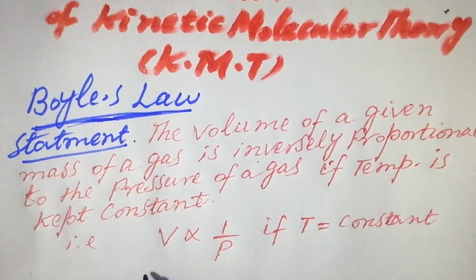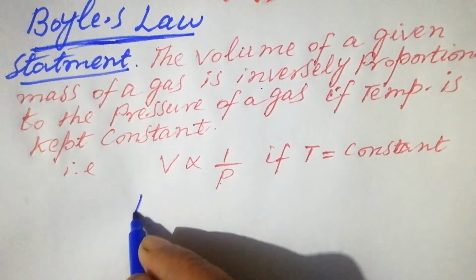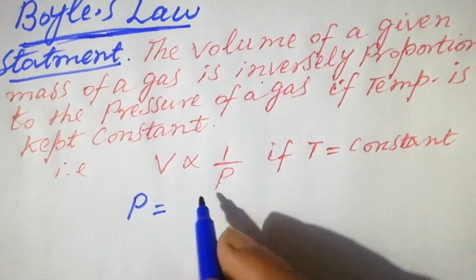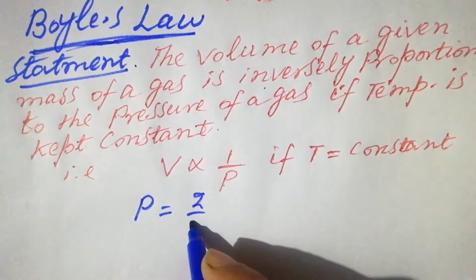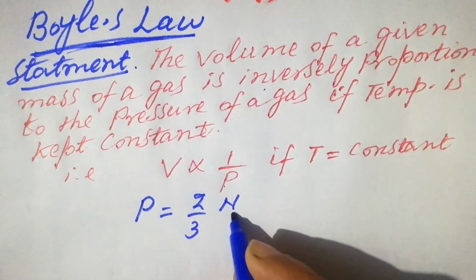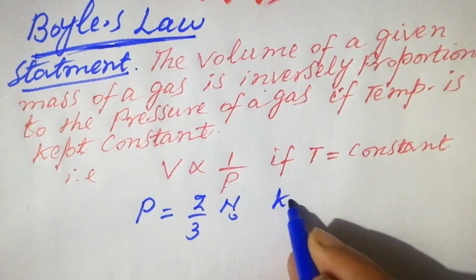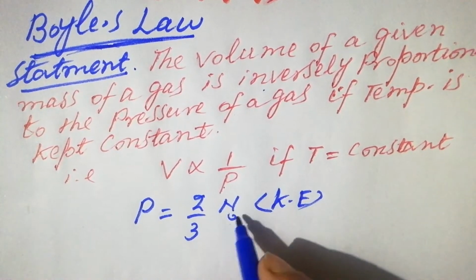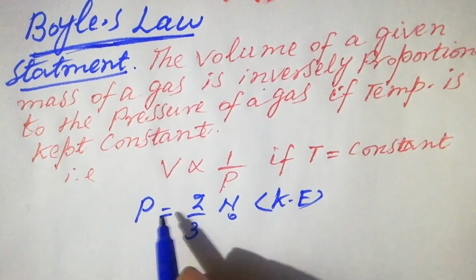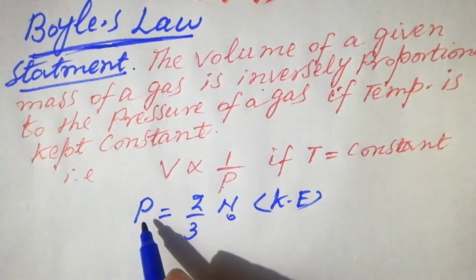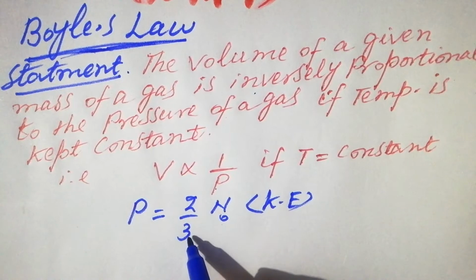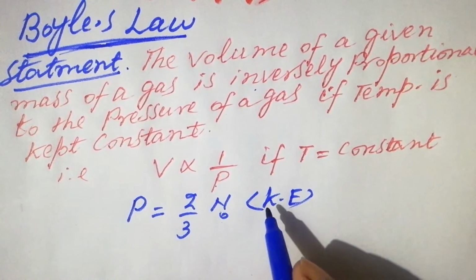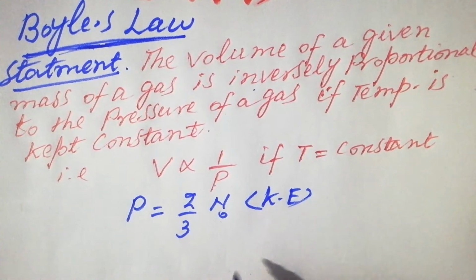According to kinetic molecular theory, the pressure of the gas is given by P is equal to 2 by 3 N naught times the average translational kinetic energy.